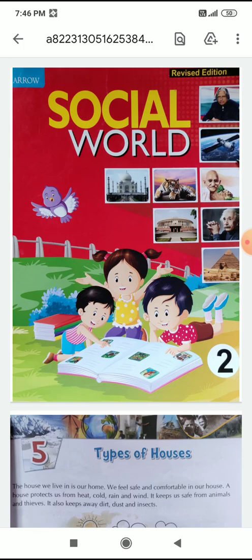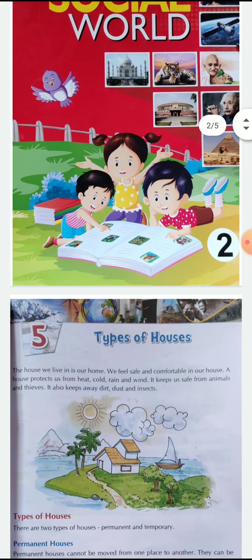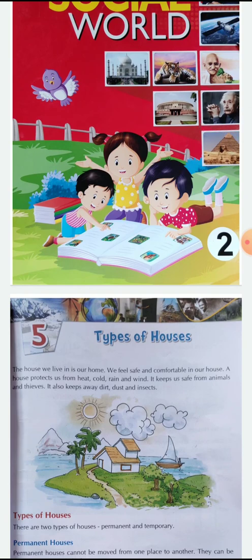Children, now we will read about chapter 5, that is types of houses. Here in this chapter we will discuss different types of houses.